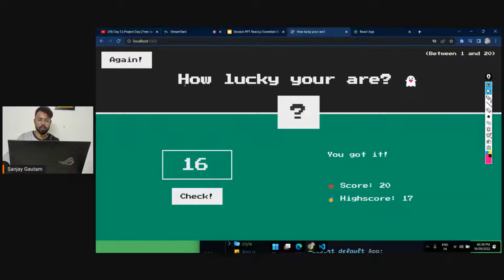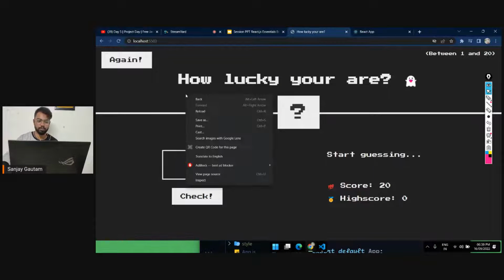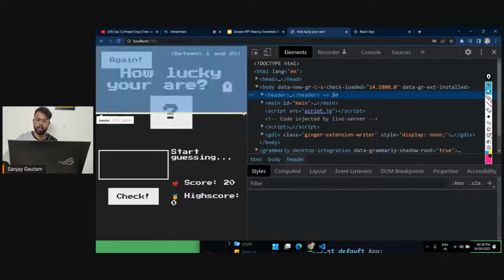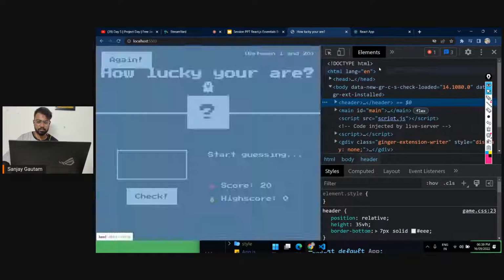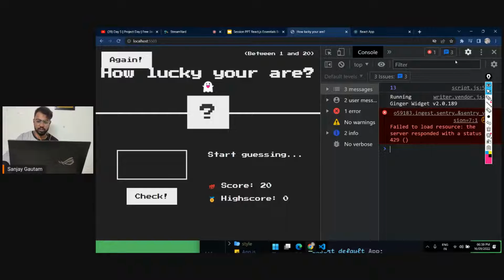And if you haven't got the logic behind this game, I'm going to explain the whole logic. And if you don't understand the game, I will play it one more time. For that, you basically have to guess a number, and I am randomly choosing that the number is going to be between 1 to 20.